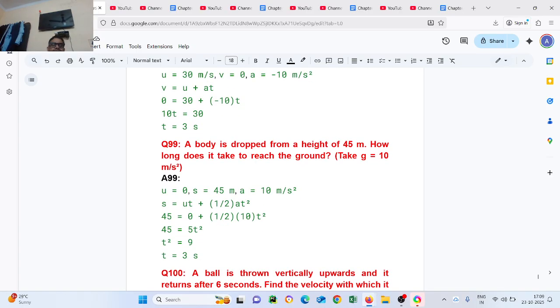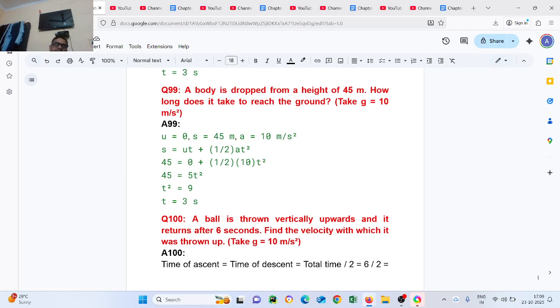Question number 99. A body is dropped from a height of 45 meter. How long does it take to reach the ground? Take g equal to 10. u equals 0, s equals 45 meter, a equals 10 meter per second square. Put the values in s equals ut plus half at square. After we solve it, t equals 3 seconds.